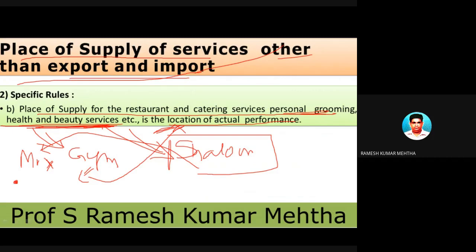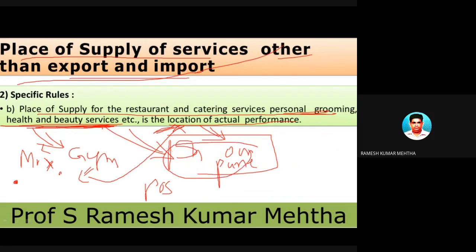Now, in this case, the saloon is there in Pune, for example. Then the place of supply of such services like grooming services or beautification services or health services is where the performance is actually conducted, the location of the actual performance. So it is at Pune.